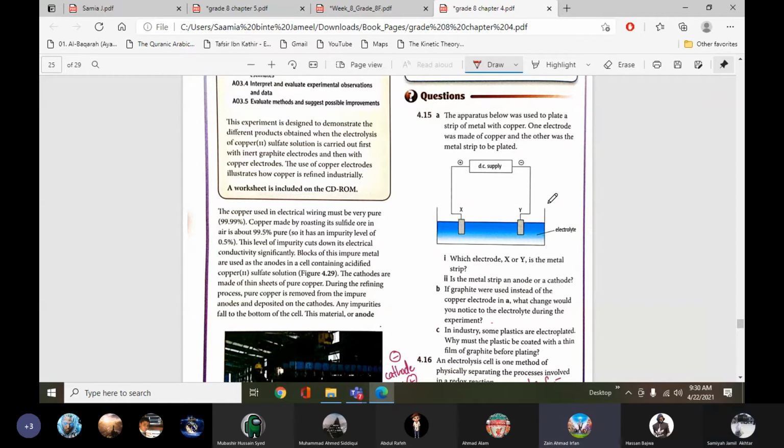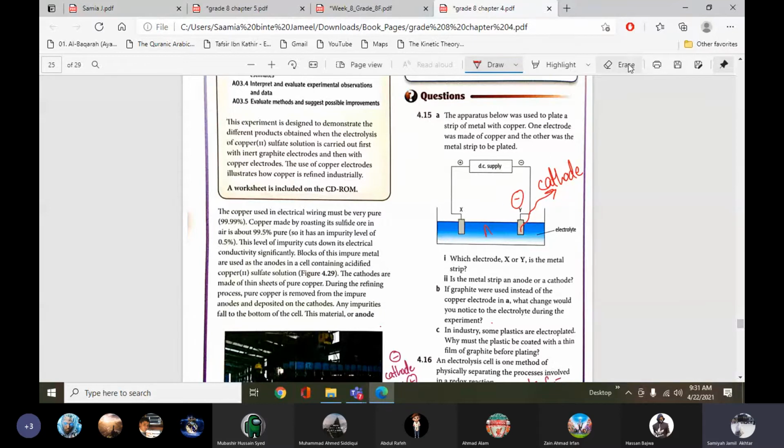Electrode Y. Which we want to be plated? Yes, ma'am. So it will be electrode Y. Why? Electrode Y is the correct answer, but why? Ma'am, we discussed that metals always give electrons, so they're positively charged. So when they receive electrons, they go to the cathode, negative, and they get electroplated. Yes, very good answer.